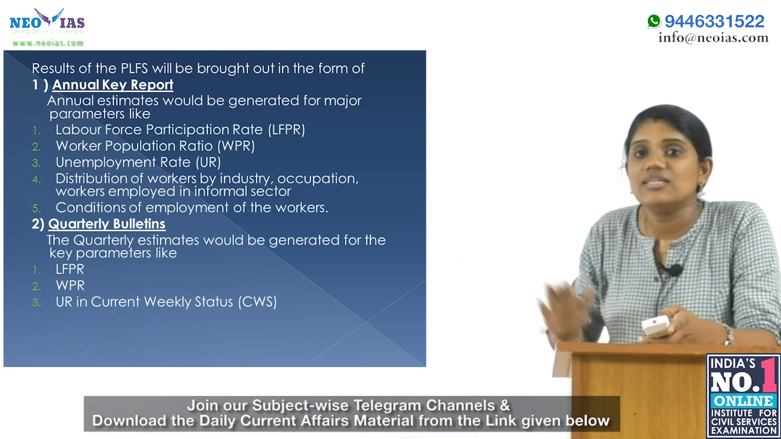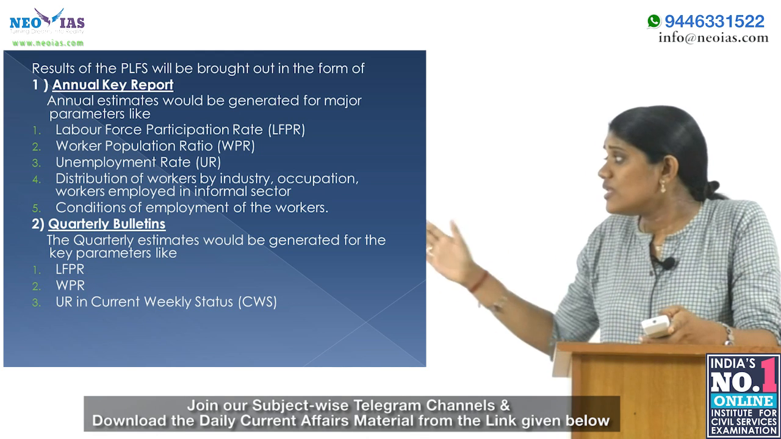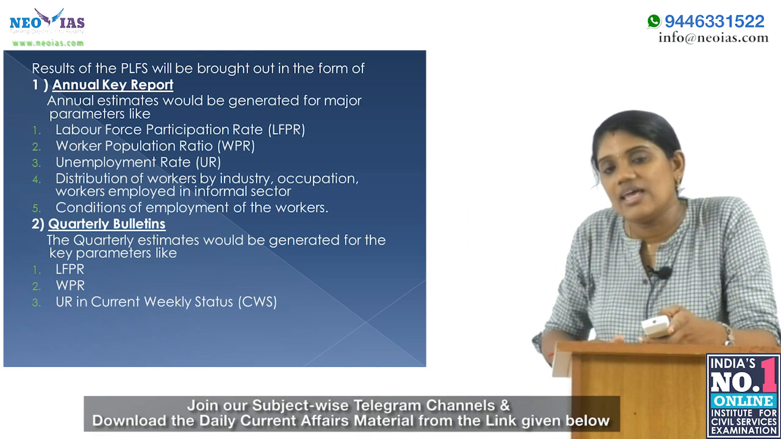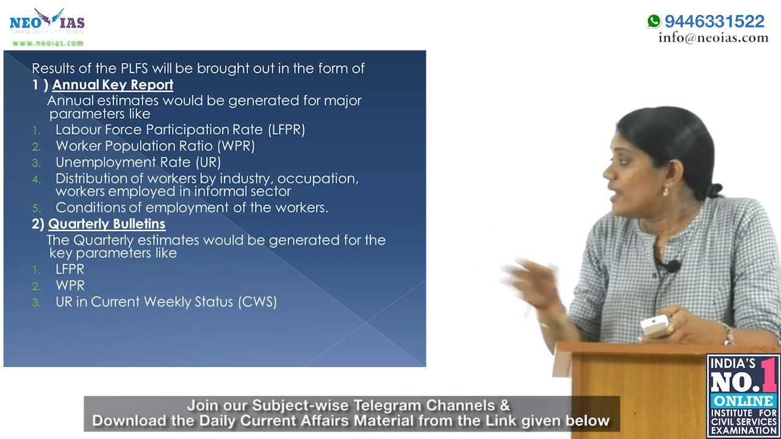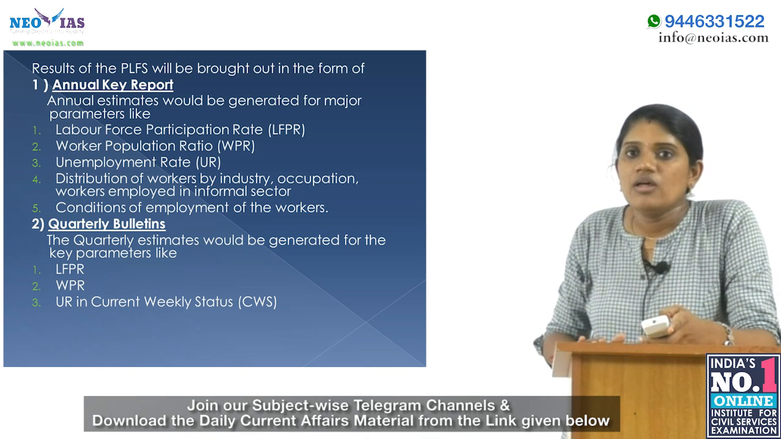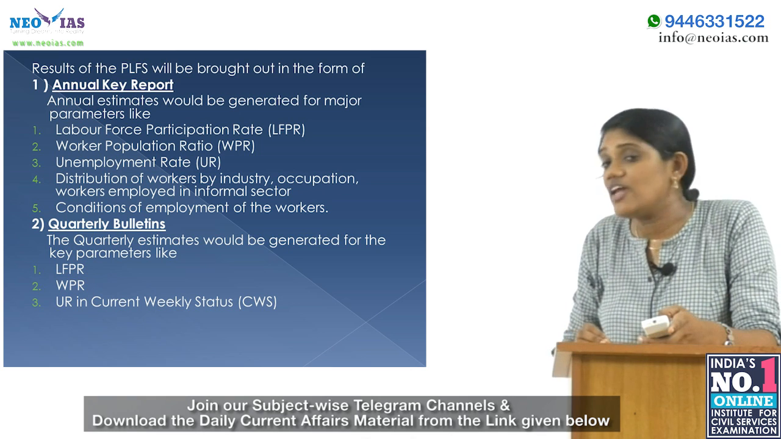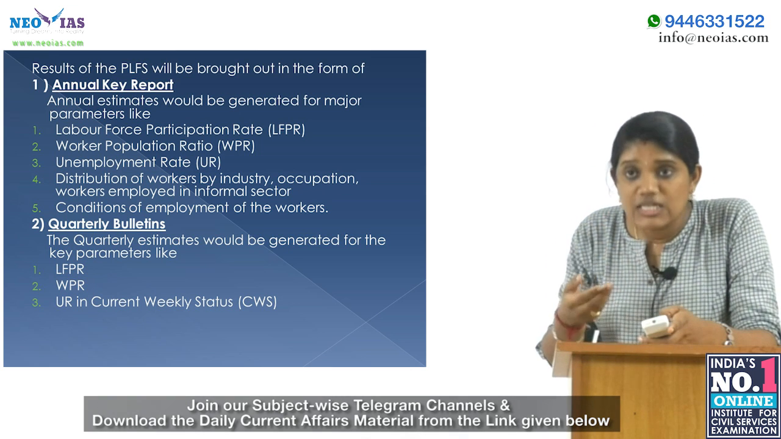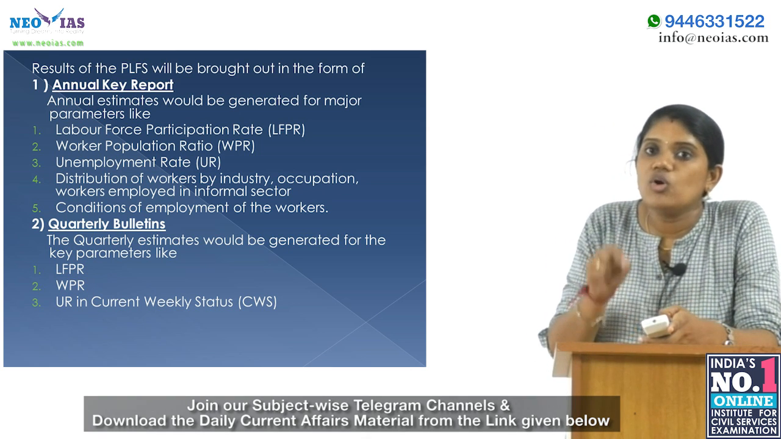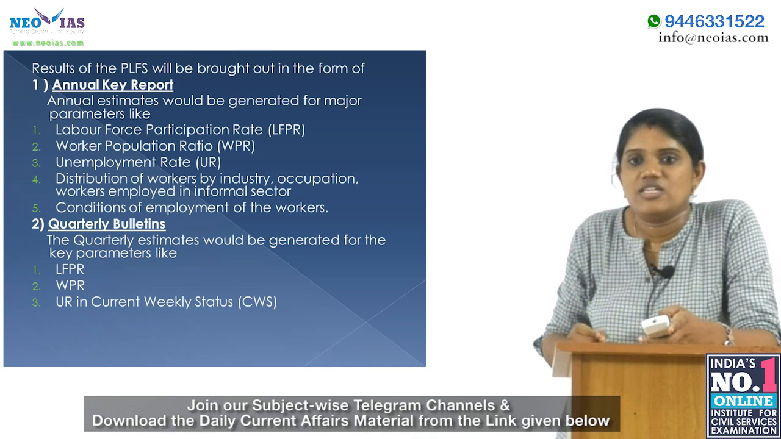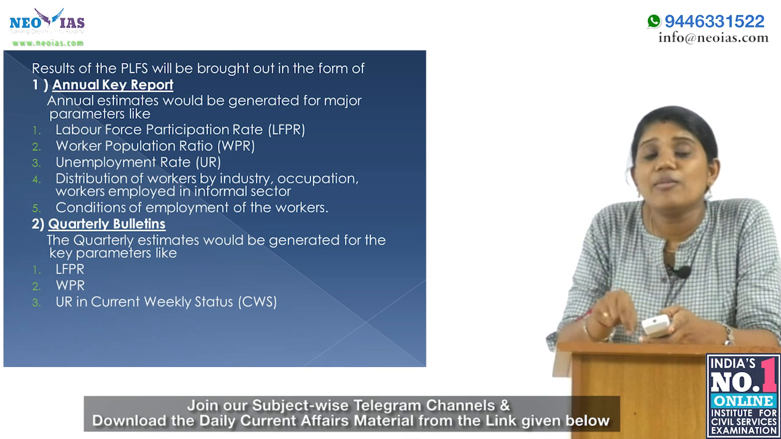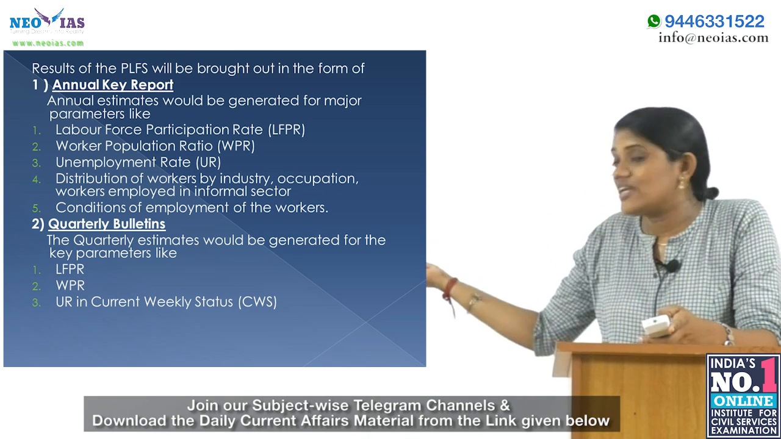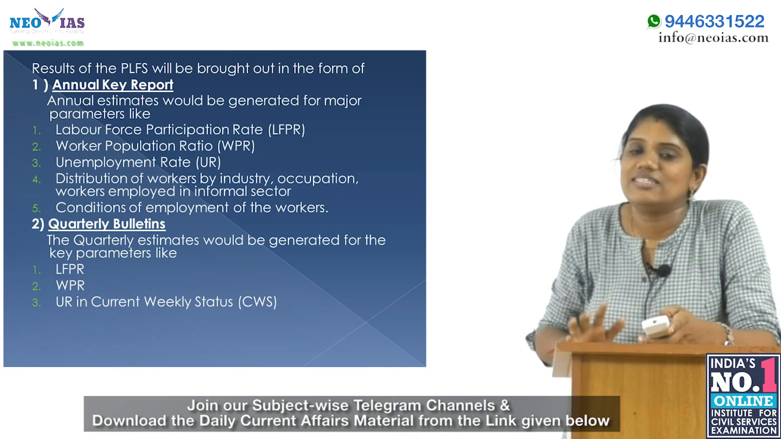And the second one is the quarterly bulletin. This quarterly bulletin is conducted in the urban areas only, and its key parameters are the labour force participation rate, then worker population ratio, and also unemployment rate. But here the unemployment rate is calculated in current weekly status.